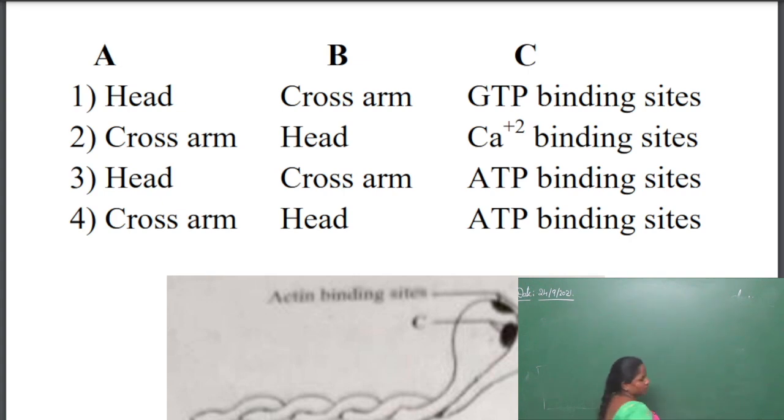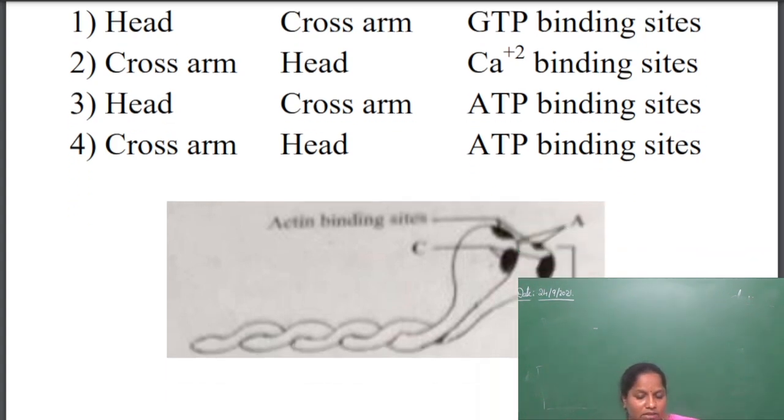The skeletal muscles are made up of myosin and actin. Myosin is called the dark band and actin is called the light band. They are asking for the labelings there, so you should know that.